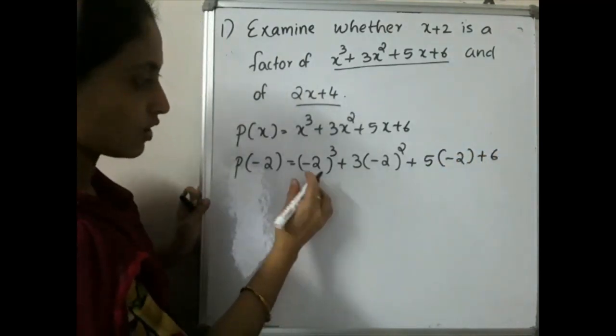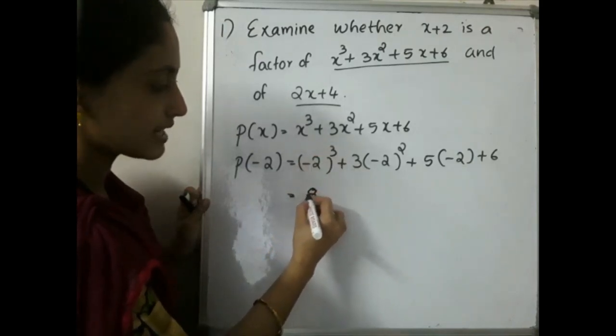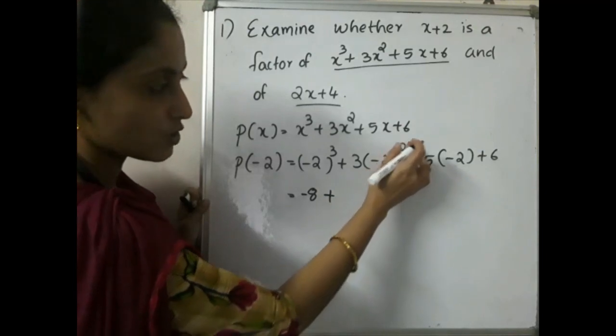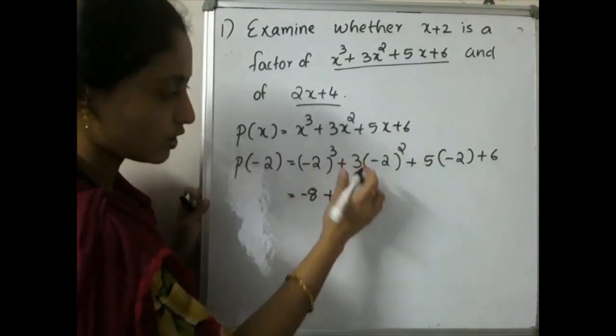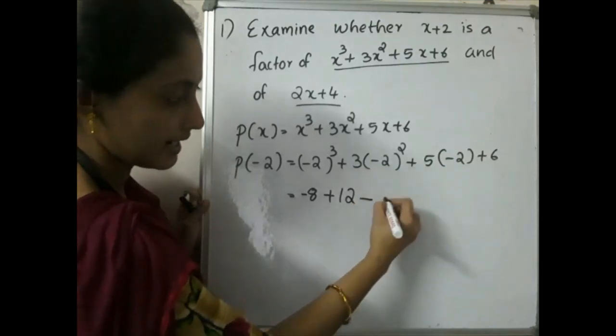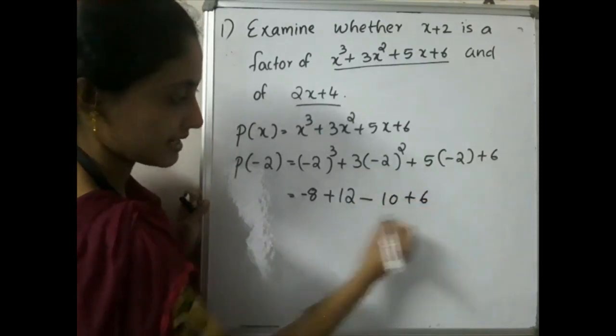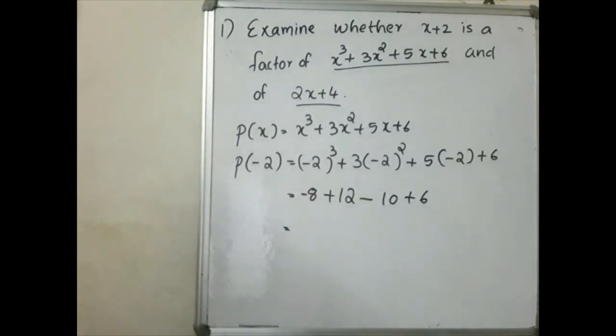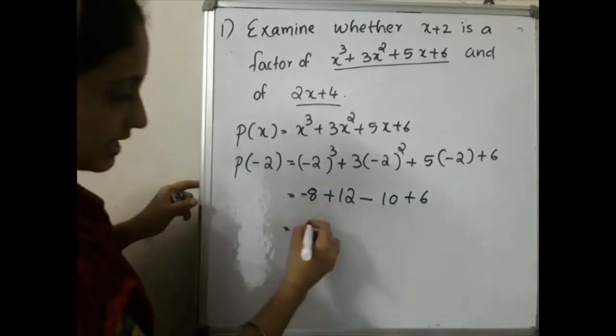What is minus 2 the whole cube? That is minus 8. Minus 8 plus minus 2 the whole square, which is 4, and 4 into 3 is 12. Then plus 5 into minus 2 becomes minus 10, plus 6. So minus 8 plus 12 minus 10 plus 6, and you got the answer as 0.